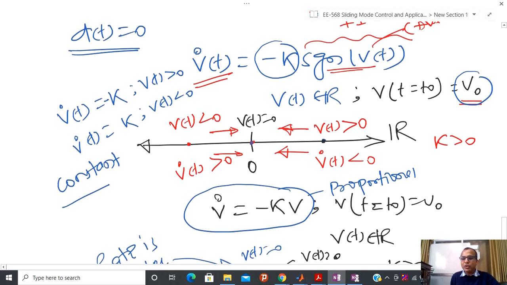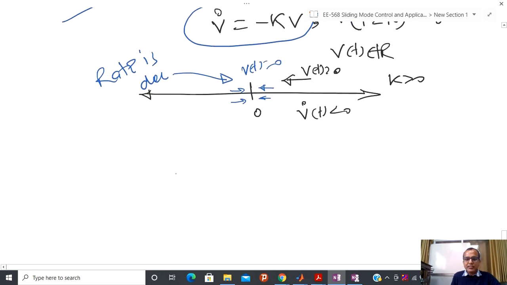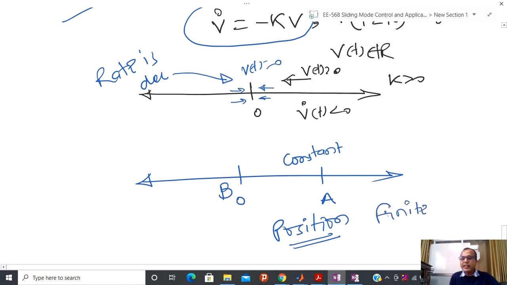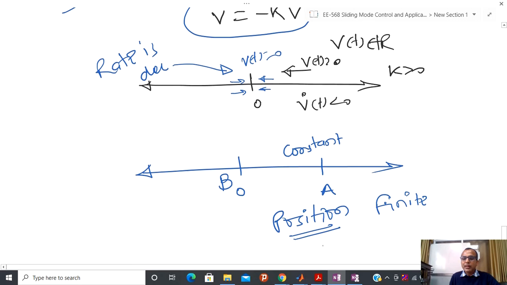So now you can select 2 points. Now I am going to draw another diagram such that everything becomes more clear. Suppose you are here, so this point is A and this point is B, and what I am telling is that my velocity or rate of change of convergence is constant. So suppose you have finite position, so I am interpreting V(t) as a position like quantity, and you are moving with some kind of velocity which is also finite.